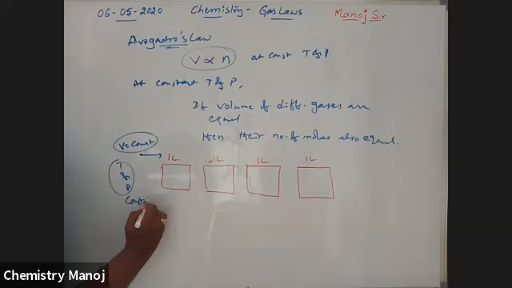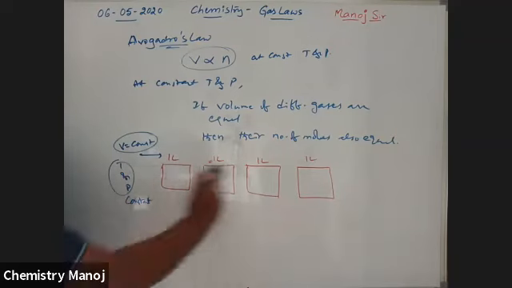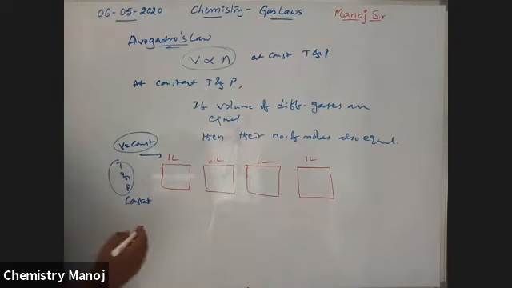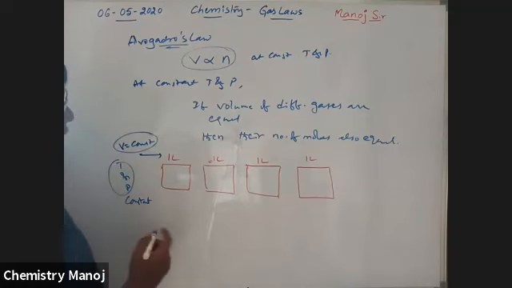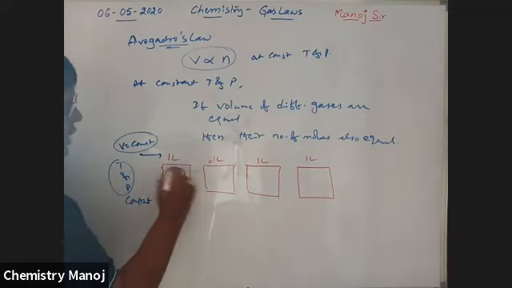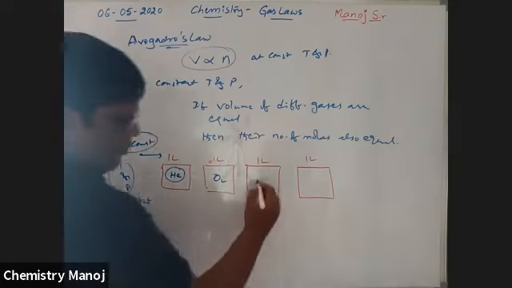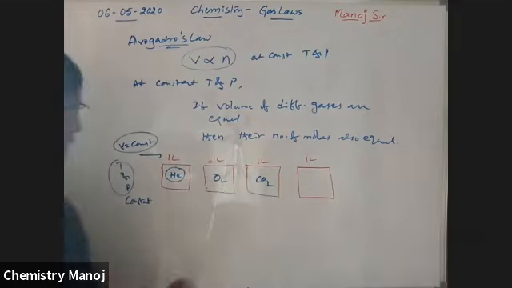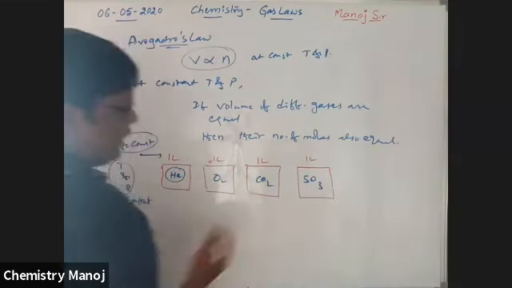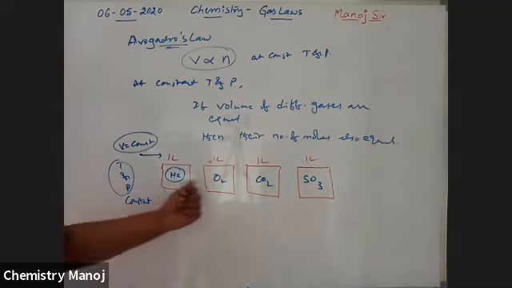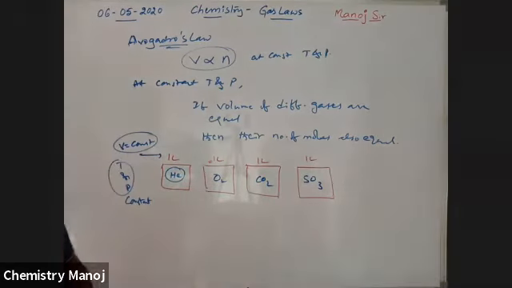I am taking equal volumes of different gases at constant temperature and pressure. Helium gas is filled here, next oxygen gas, next CO2 gas, next SO3 gas. These are different gases, not the same gases.